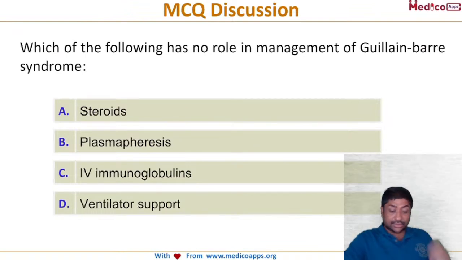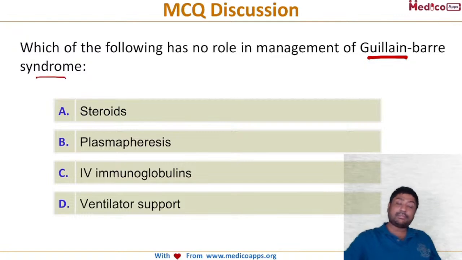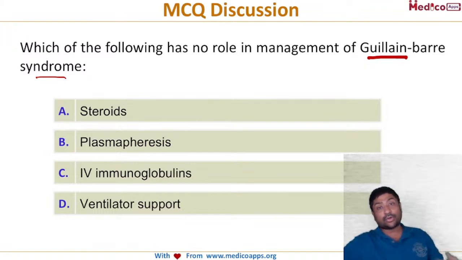Let's look at this question. Which of the following has no role in management of Guillain-Barré syndrome? Put in your answer. So steroids, plasmapheresis. We know it's an autoimmune disorder, a type 4 hypersensitivity reaction. So which of the following does not have any role? Let's look at this.